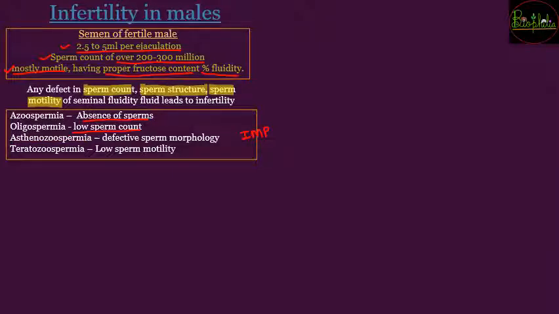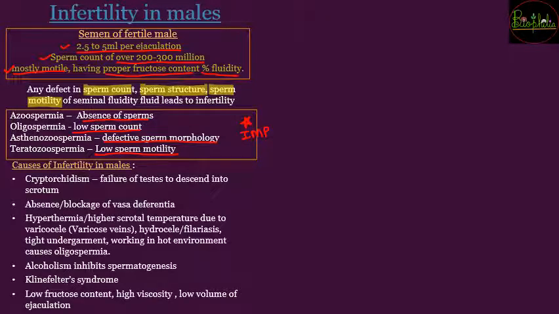Asthenozoospermia is going to be the defective sperm morphology. यानी sperm जैसे दिखना चाहिए. If it doesn't seem to be looking like that, in that case the condition is called as asthenozoospermia. And the last term, that is terectozoospermia, that is low sperm motility. उसकी अगर speed नहीं है उतनी to move into the tract of the female, in that case the condition is called as terectozoospermia. So you have to remember about these four conditions and their meanings so that your MCQs can go smoothly.